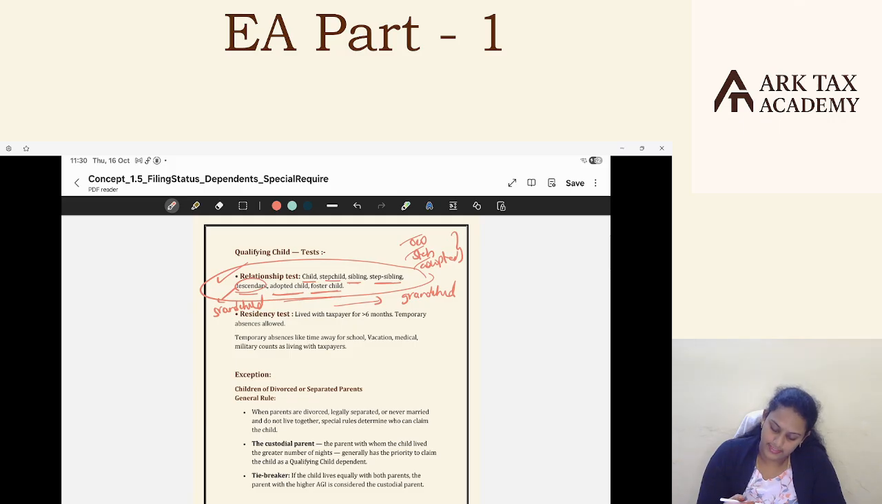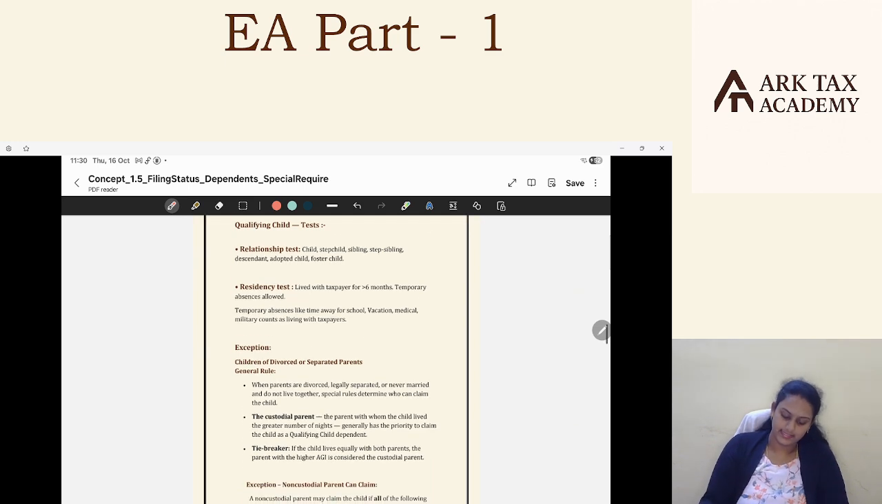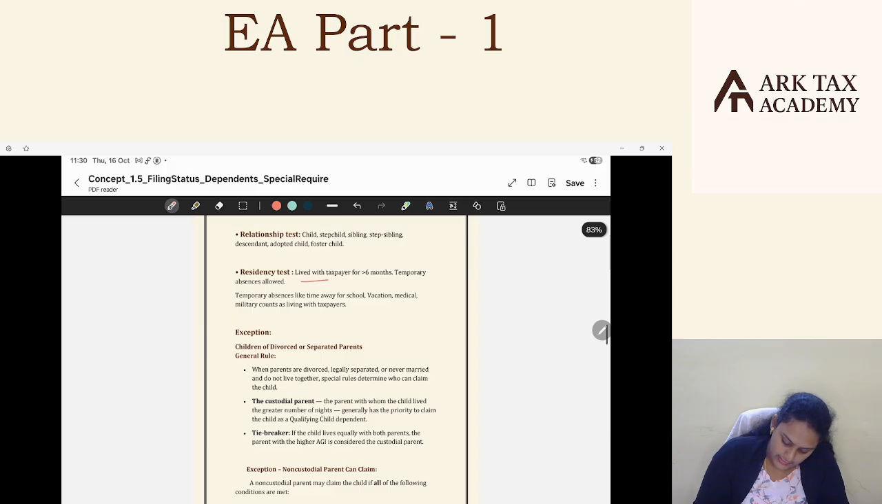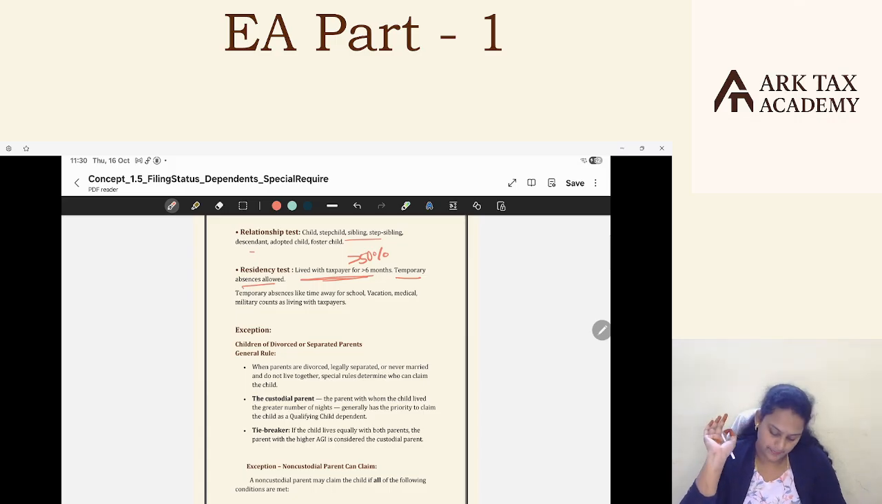Okay, done with the first test, relationship test. And the next one is residency test. Lived with taxpayer for more than 6 months, that is more than 50%. Living test, residency test: any of these children should live with the taxpayer for more than 6 months. And temporary absences allowed. Okay, what is temporary absences?